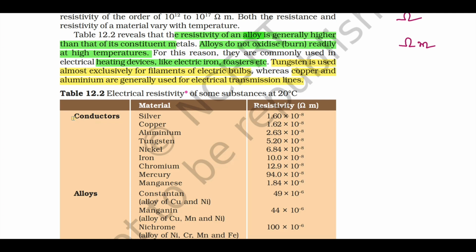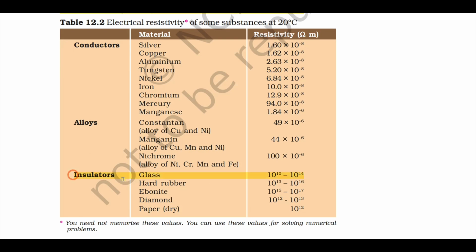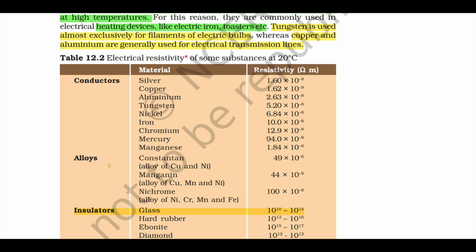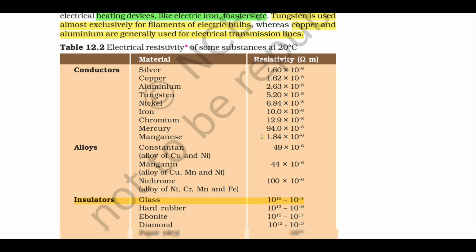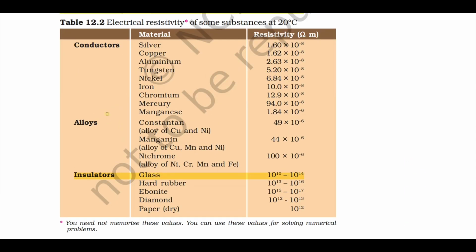So you can see the resistivity of different conductors, insulators and alloys. Insulators generally have higher resistivity when compared to alloys, and conductors have lower resistivity values. So in the examination you can expect a question where they give a table with different resistivity values.